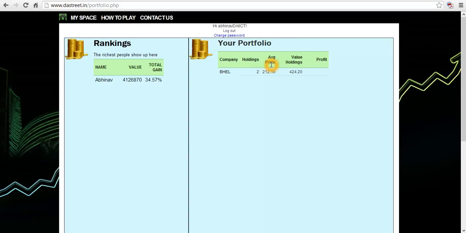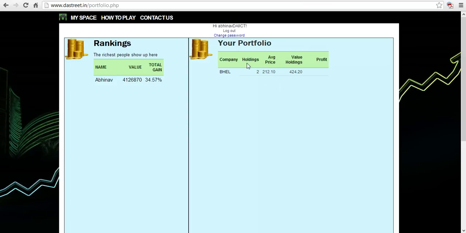What is the average buy price? Suppose I buy two BHEL shares for 400 rupees each and sell one for 500 rupees. Our buy cost was 2 into 400, that was 800, and now we have sold one share for 500, so what amount is left is 300 rupees. So the average price will come down to 300 rupees for one share.